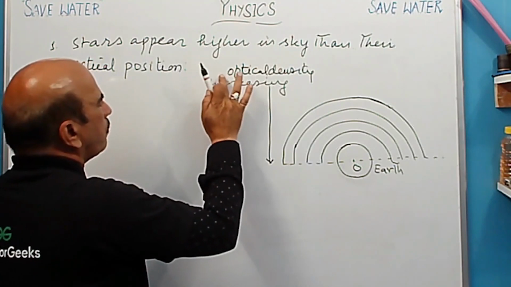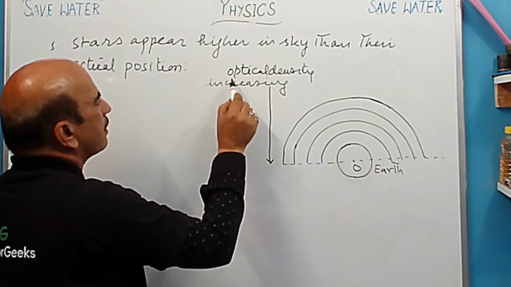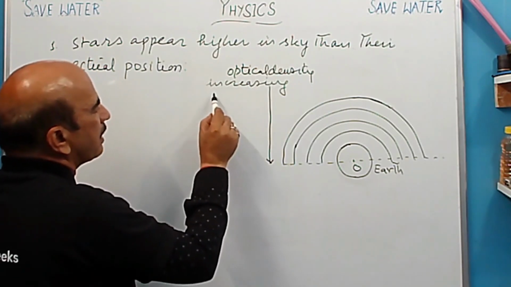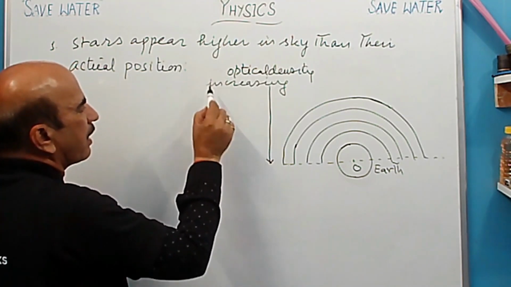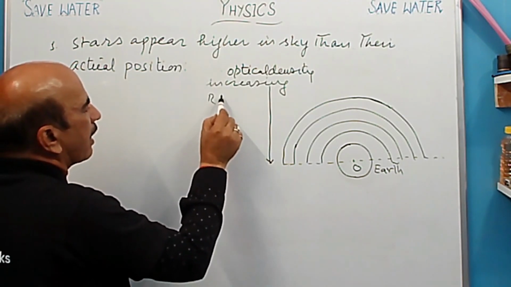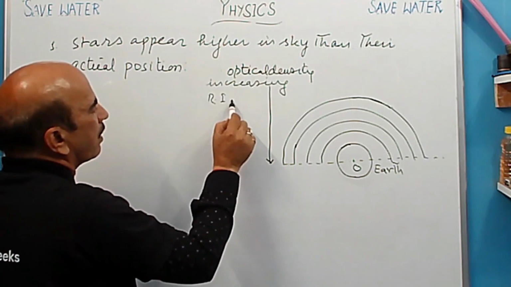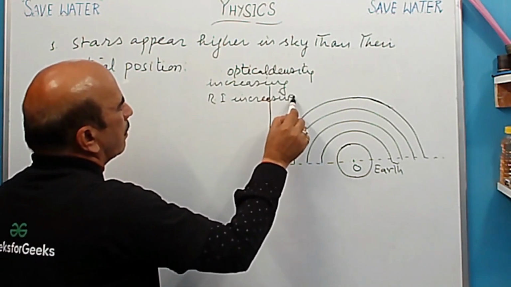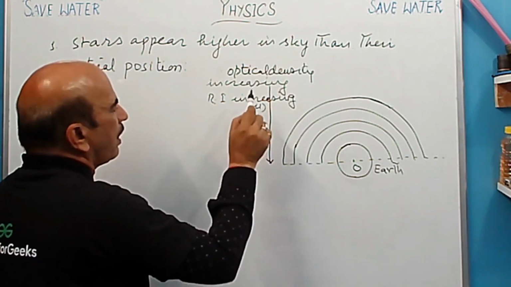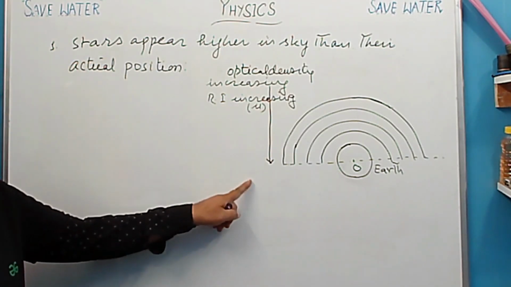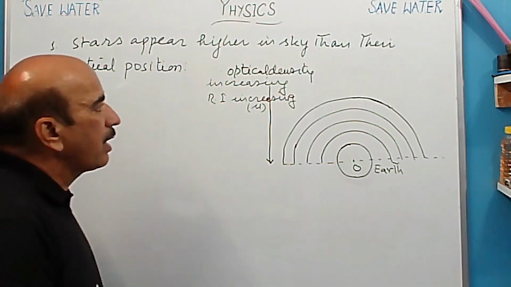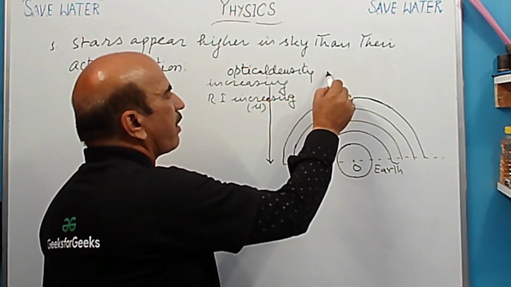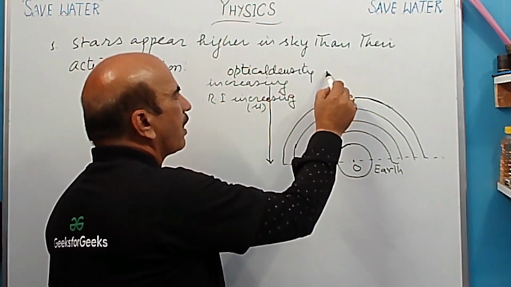Okay, so here optical density is increasing, या तो optical density लिखें या हम लिखते हैं RI, refractive index increasing. Okay, refractive index mu increasing. So when we are coming down, ठीक है. And star is here. Star is in vacuum. Star जो है वो हमारा vacuum में है.